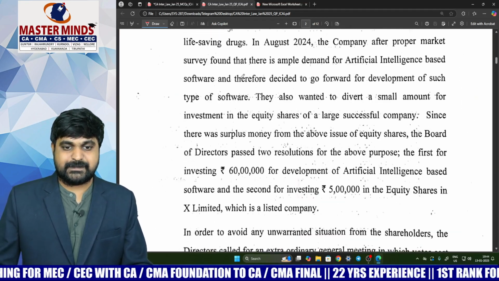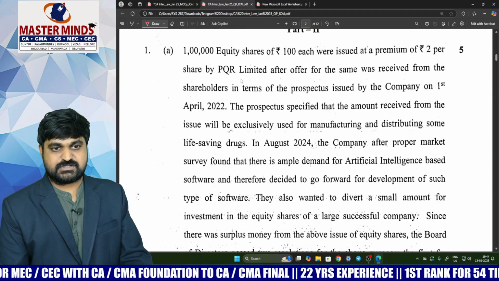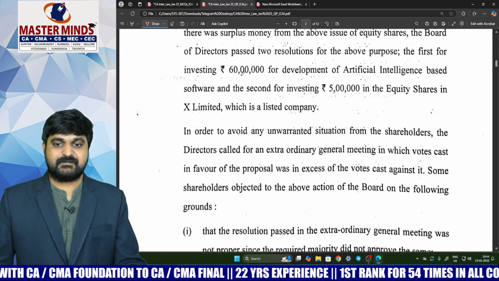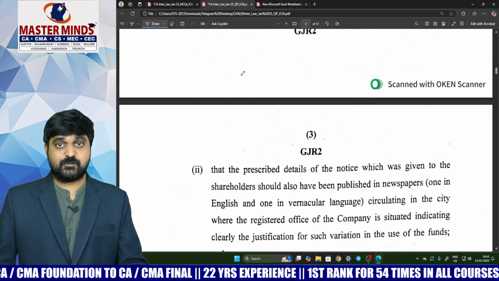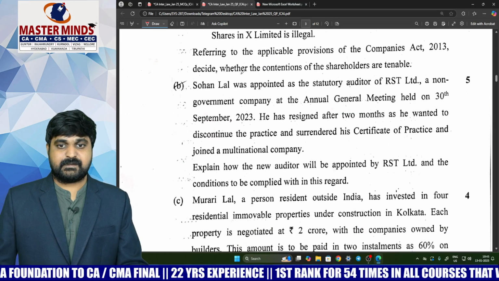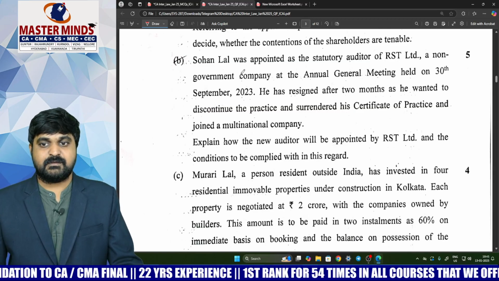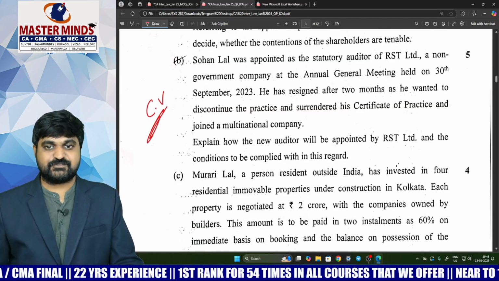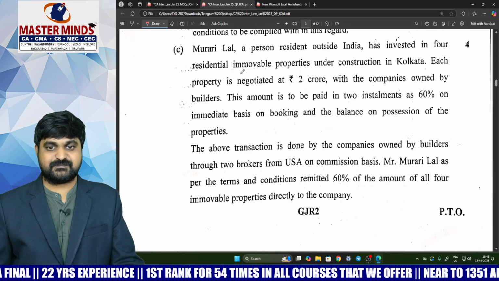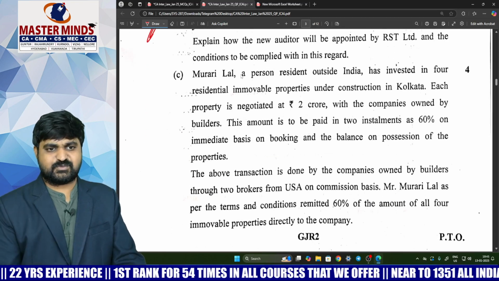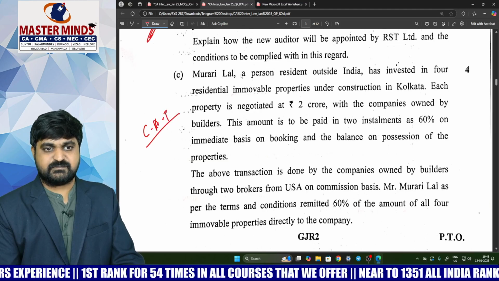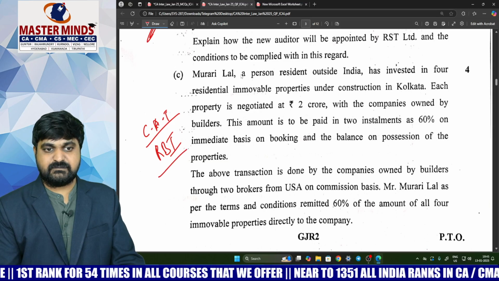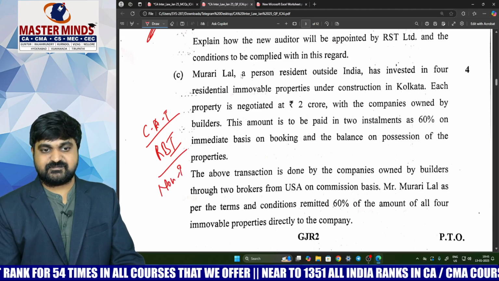So question 1A is about change of objects in prospectus, which is a very easy question and an important question. Next one. This is about filling up a casual vacancy of auditor. This is also an important question. Next one. Again, this is about current account transactions, the transaction which requires the prior approval of RBI, the 2 non-individual cases.